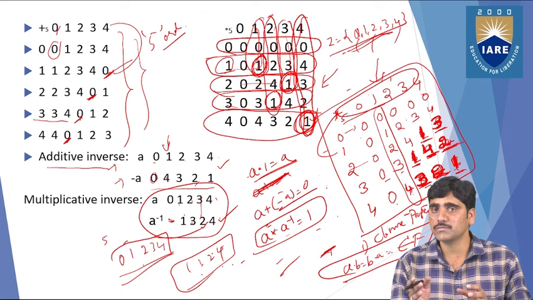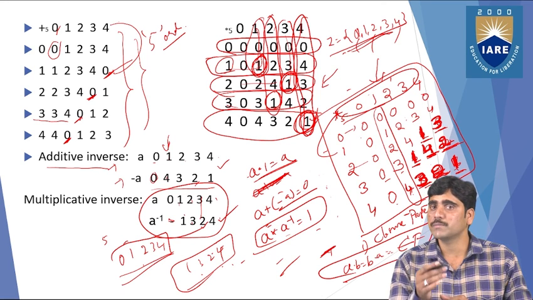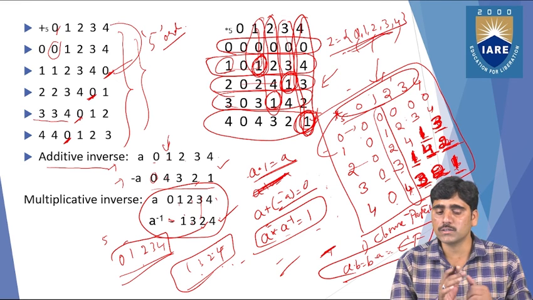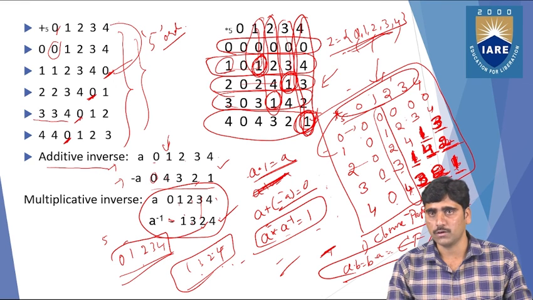If it satisfies all these properties with respect to addition and with respect to multiplication, then it is a finite field, or field, you can say. So this is the way you can understand the multiplication and addition operations.